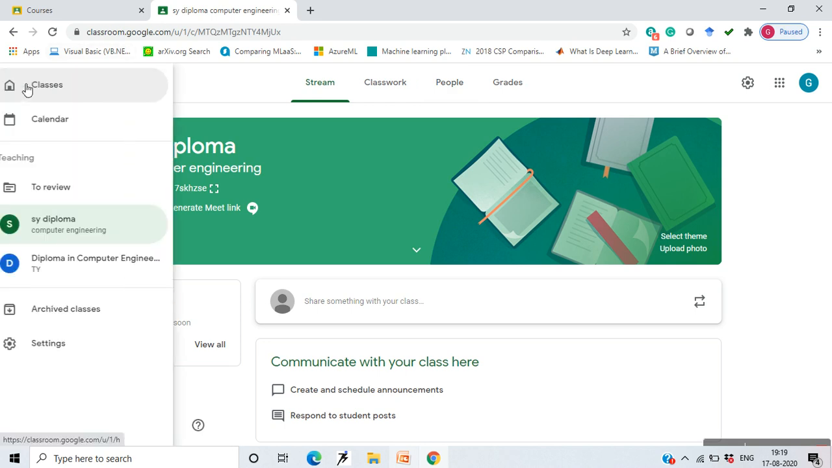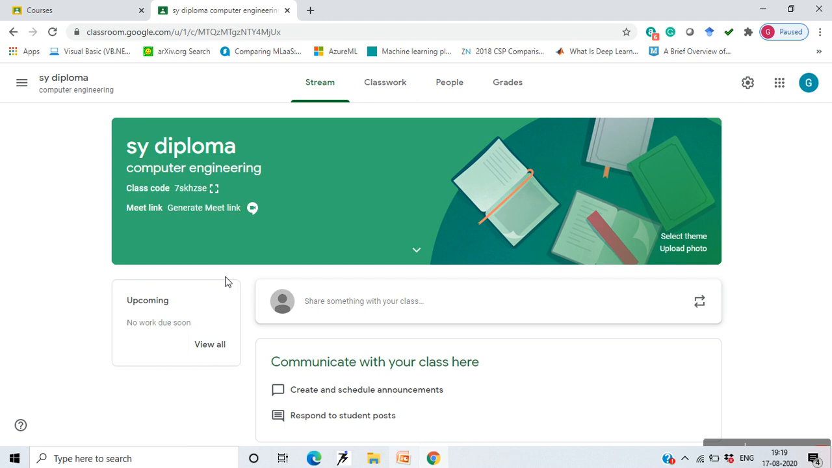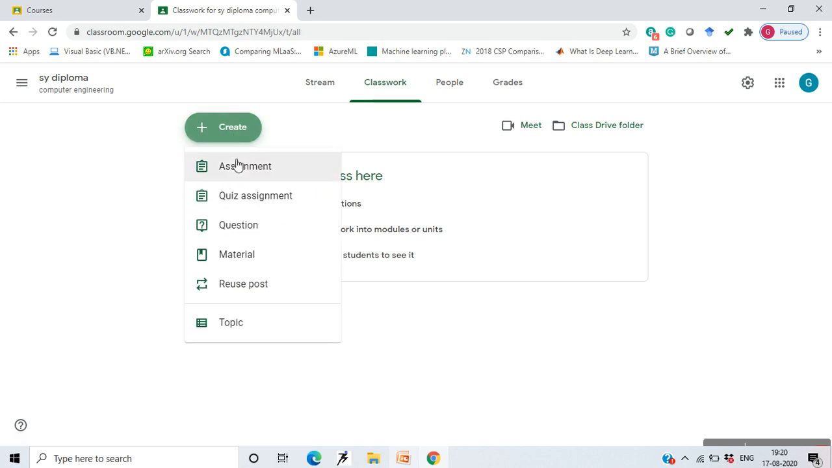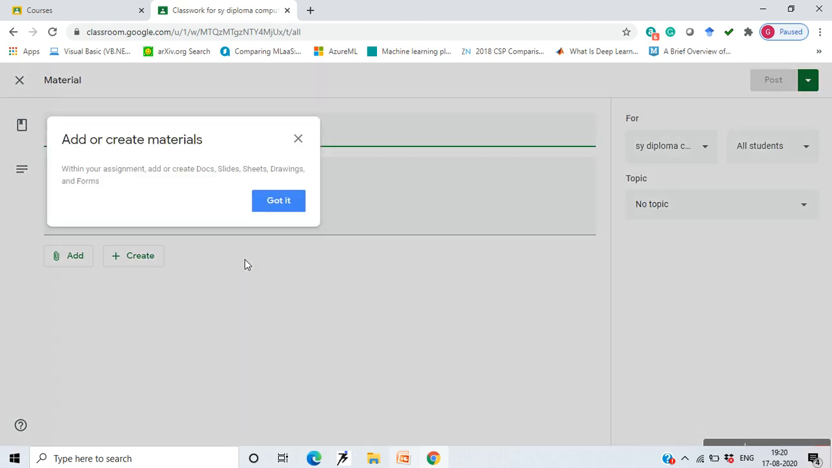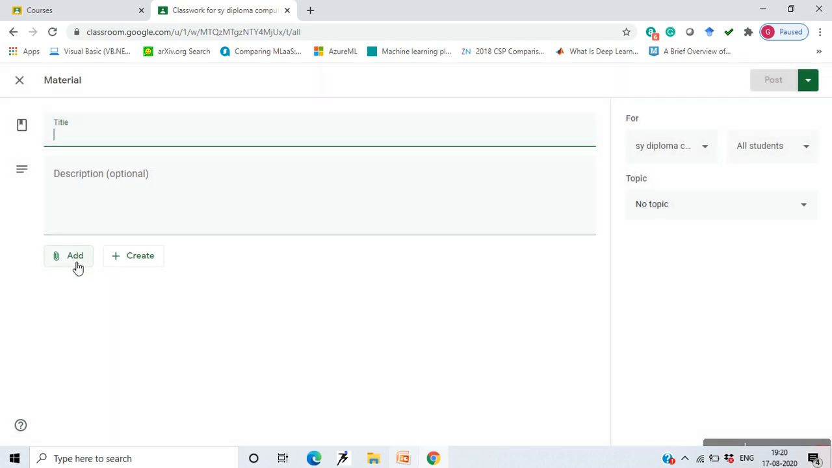Now what I'll do is show you the options that are there in the Google Classroom. As I said, you can create assignments and questions. So this is where you go to the Classwork tab, click on create, and you get the option to share material, study material with the students. If I click material, within your assignments, you can add or create docs, slides, sheets, drawings and forms, and you can share them with the students.